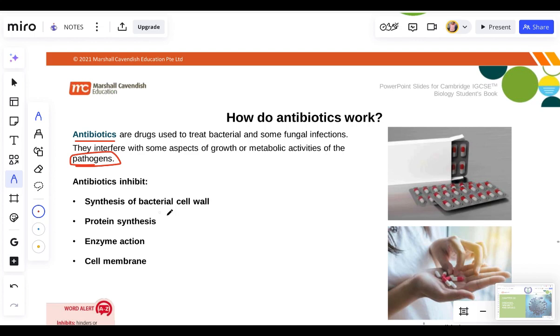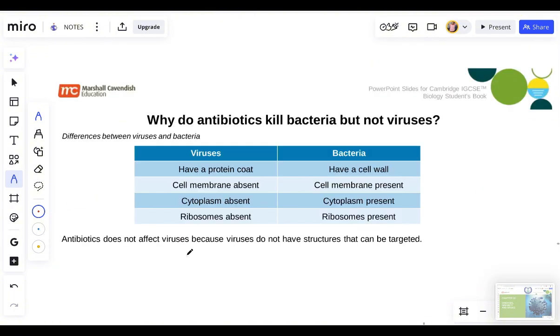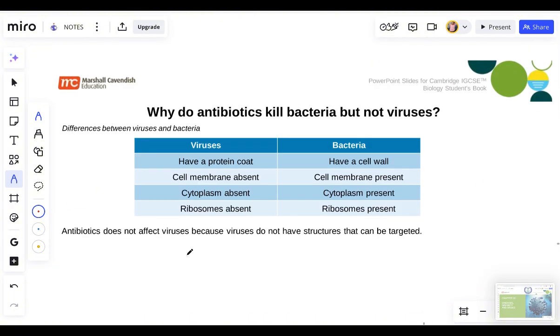Antibiotics inhibit the synthesis, meaning they prevent the synthesis, of the bacterial cell wall. They destroy protein synthesis of the bacteria, enzyme actions, and the cell membrane.